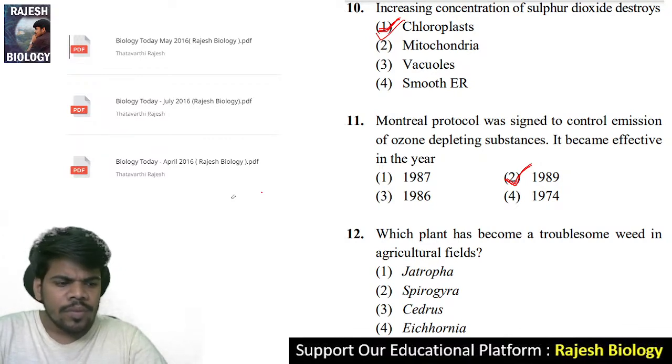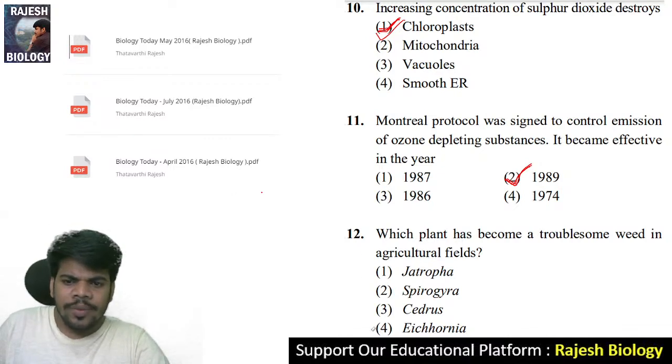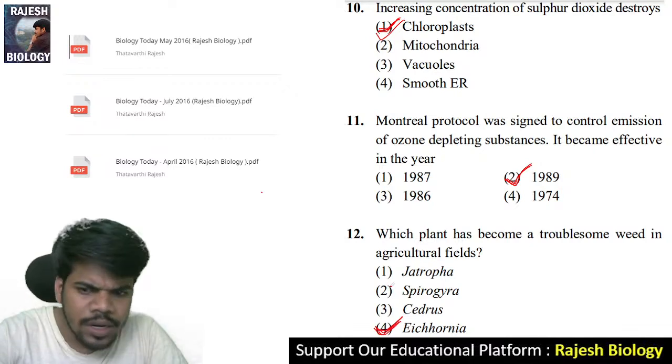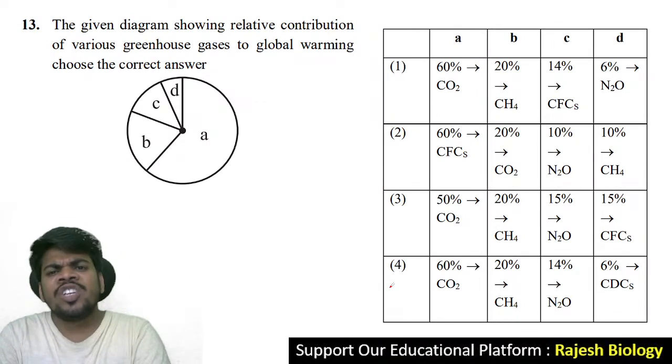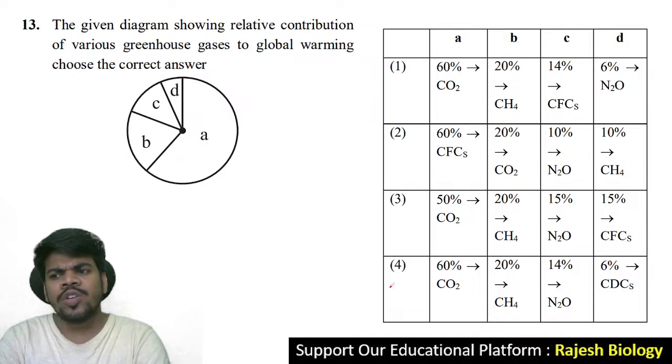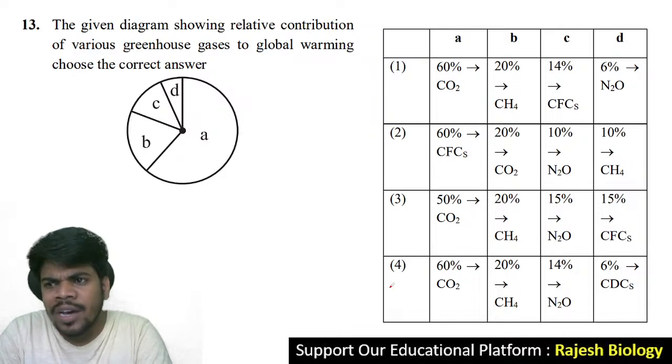Okay, so you didn't know about this. 12th question. Eichhornia. Yes, correct, Aparna. Eichhornia is the most dangerous weed in our country. Most dangerous. It has another name, Terror of Bengal. However fast you remove that Eichhornia from the water ponds, it can grow at double or triple that speed.